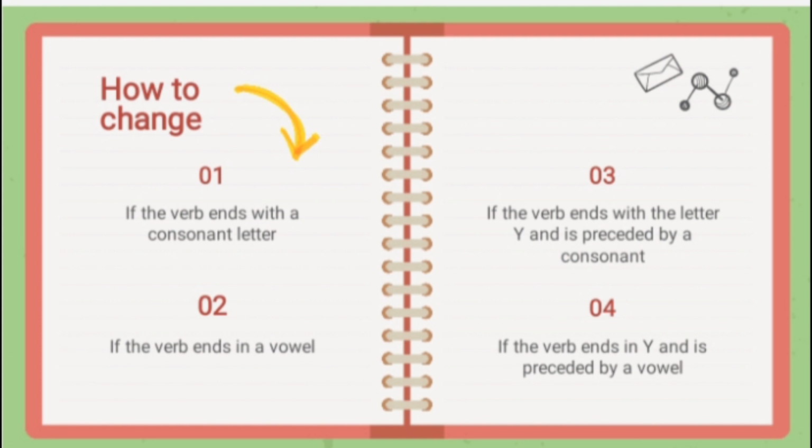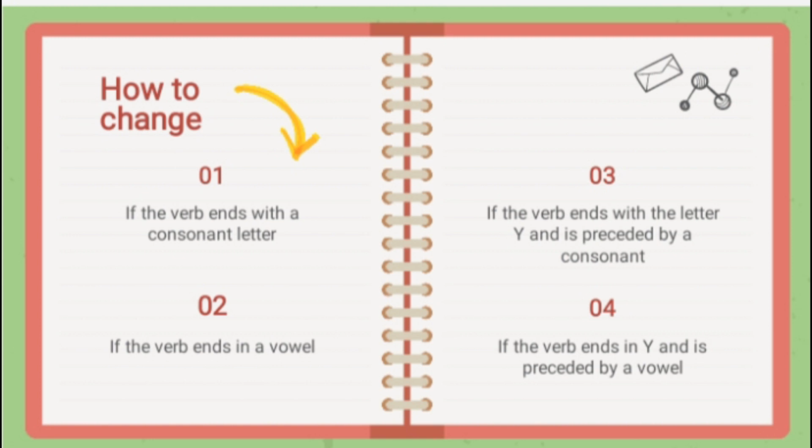In regular verb, there are 5 ways to determine verb 1, verb 2, and verb 3. Jadi, di dalam regular verb ada 5 cara untuk menentukan verb 1, verb 2, dan verb 3. Number 1, if the verb ends with a consonant letter. Number 2, if the verb ends in a vowel.